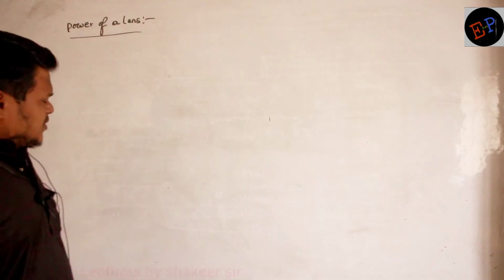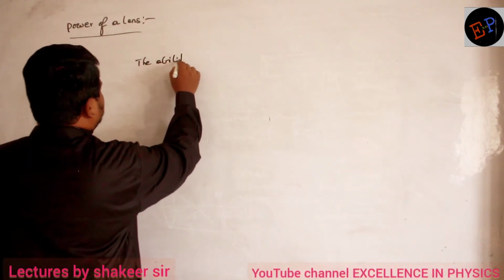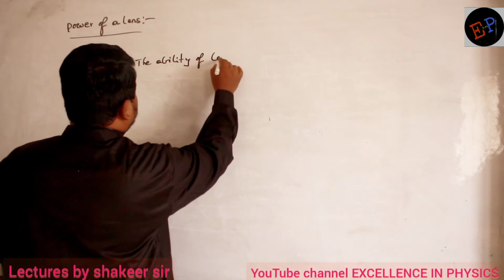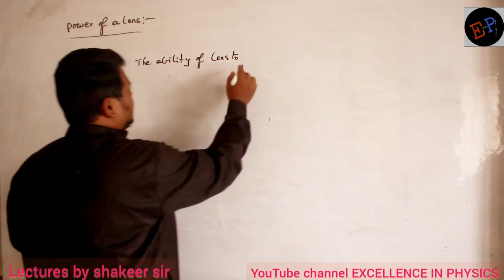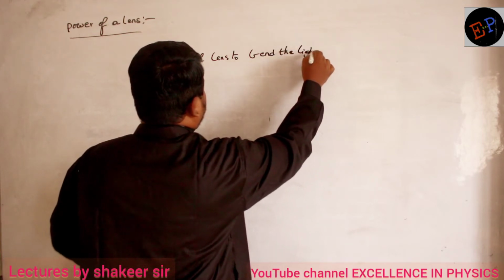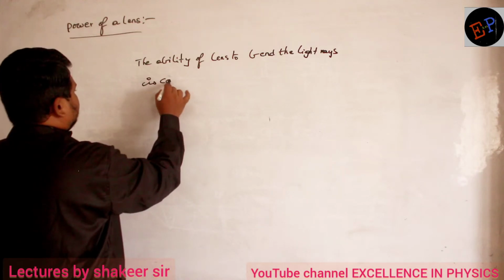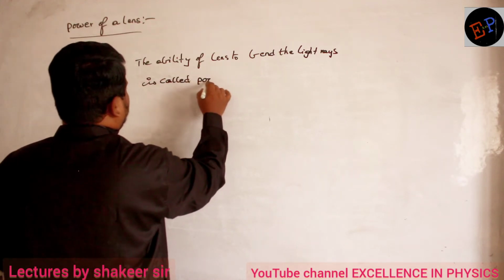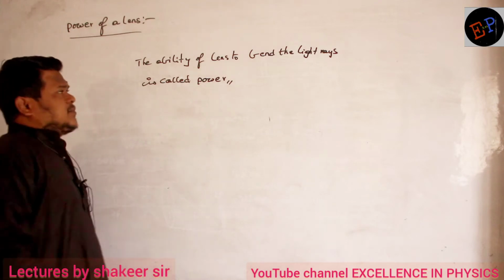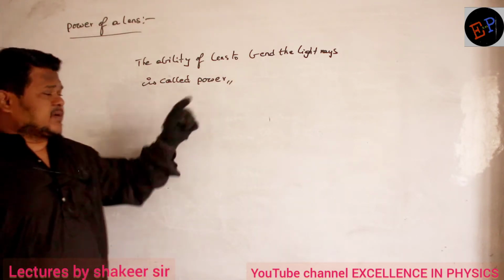What is meant by power of a lens? The ability of the lens to bend the light rays is called power. So the ability of the lens to bend the light rays is called power.